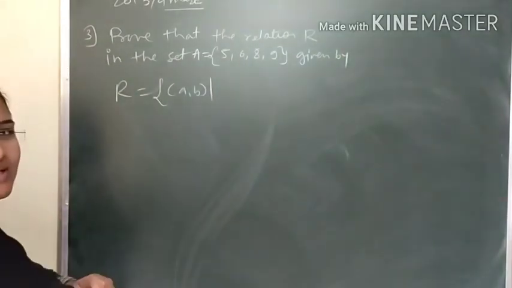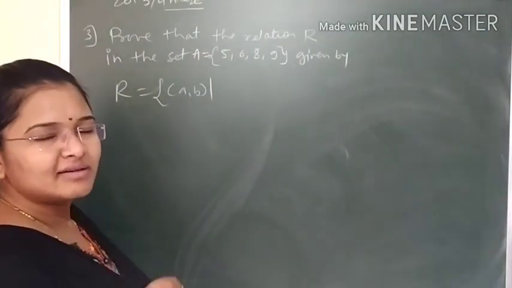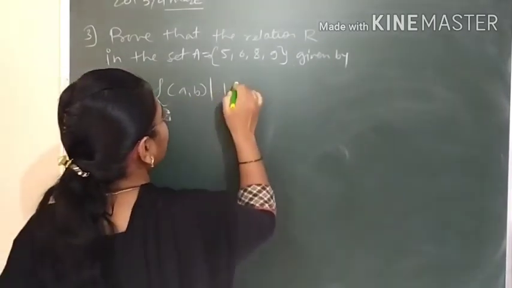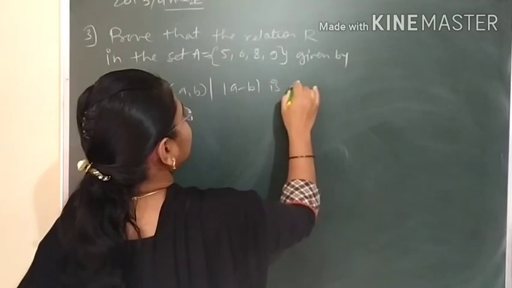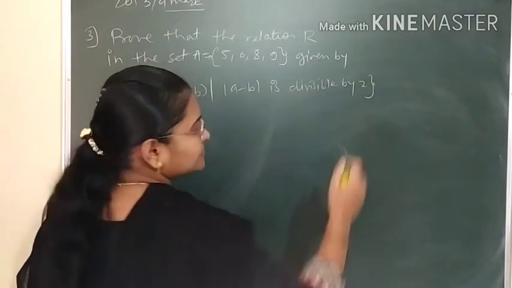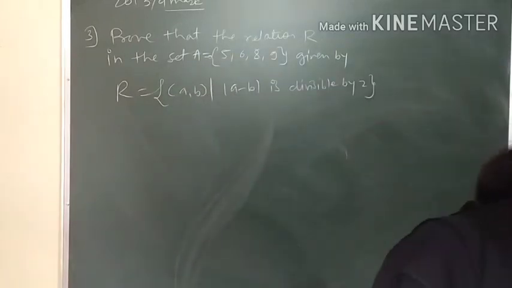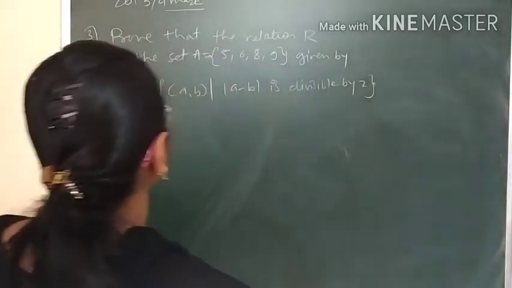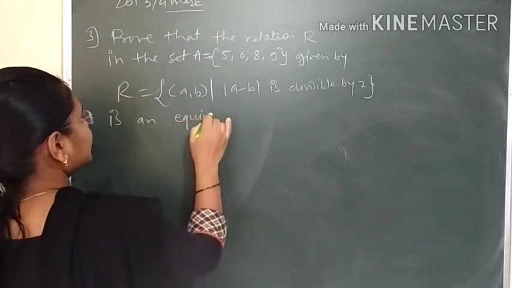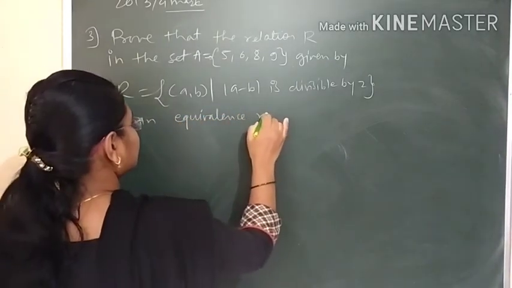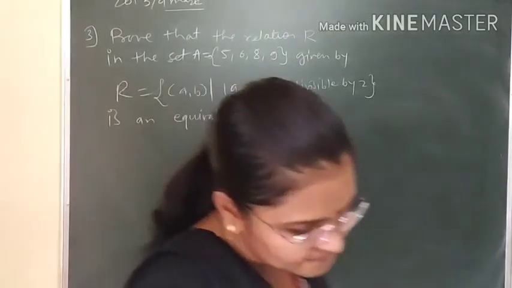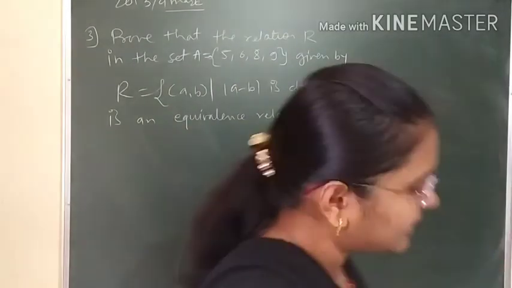Like we have seen an example where x minus y was divisible by 3. So |a minus b| divisible by 2 means the difference will be an even number. We have to prove that it is an equivalence relation, and find all elements related to the element 6.